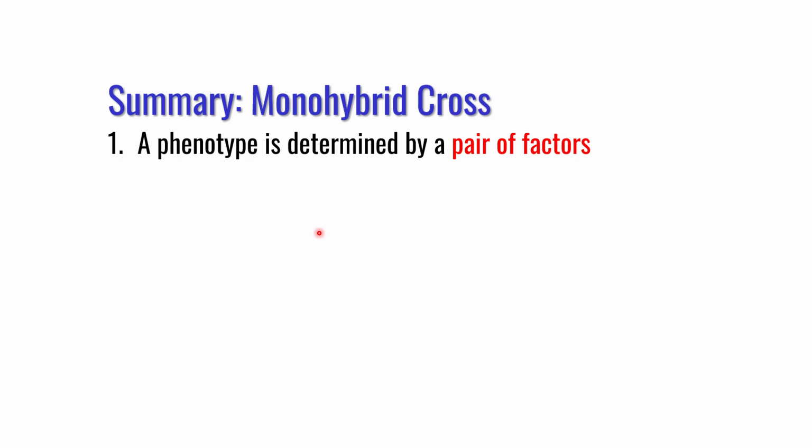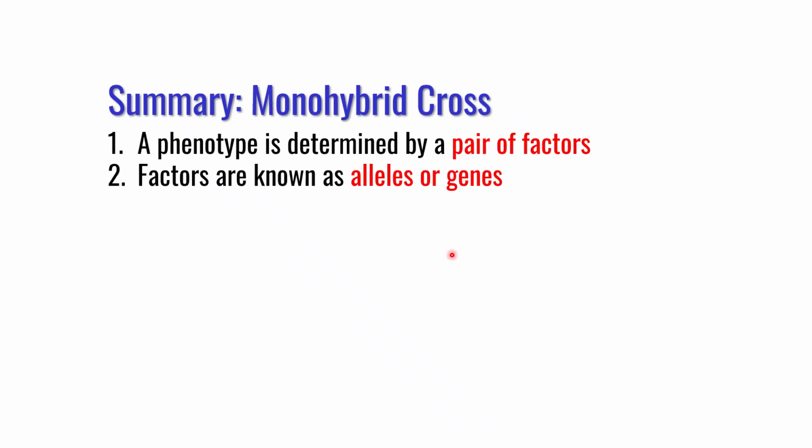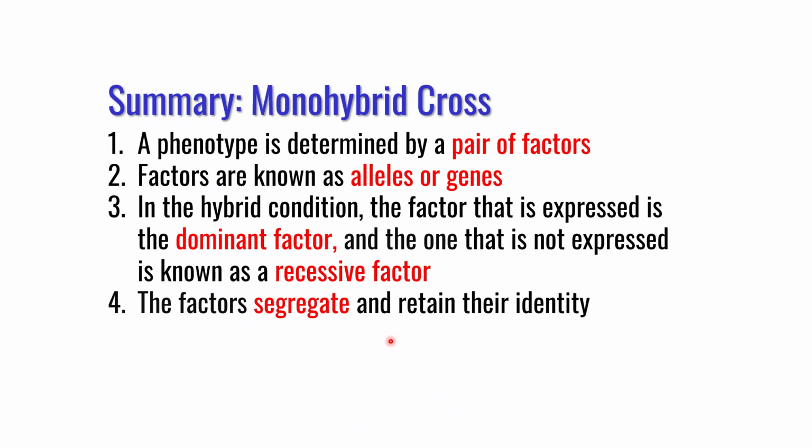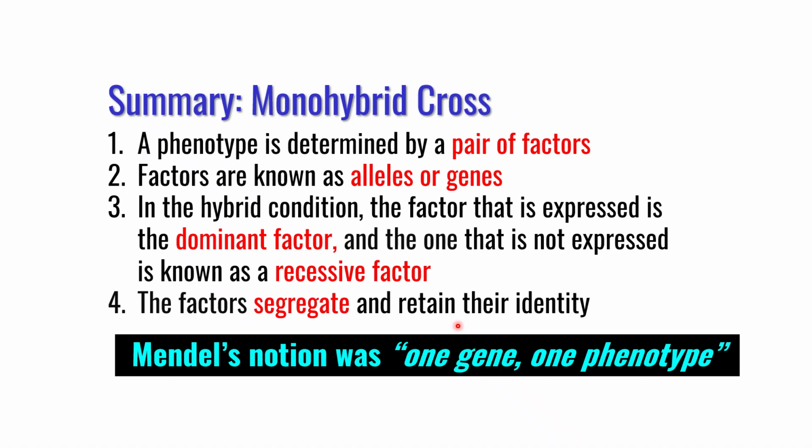So, the summary of monohybrid cross: a phenotype is determined by a pair of factors, or you can say factors are in pair, or genes are in pair. These factors are also known as alleles or genes in modern terminology. In the hybrid condition, the factor which is expressed is known as the dominant factor, and the one that is not expressed is known as the recessive factor. These factors segregate and retain their identity during gametogenesis. The overall notion from Mendel's findings and observations is one gene, one phenotype, meaning one gene regulates a distinct phenotype.